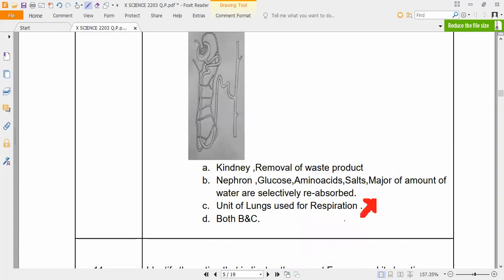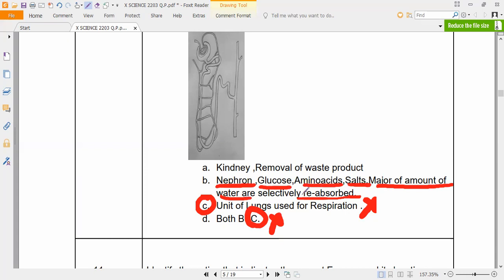Option A, units of lungs and respiration, is wrong. Option B, kidney, also wrong. Option C, nephron. We can say nephron: glucose, amino acids, salts, and a measured amount of water are selectively reabsorbed. Yes or no? That is what you have to remember here.